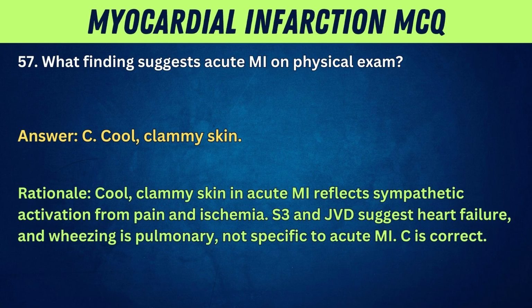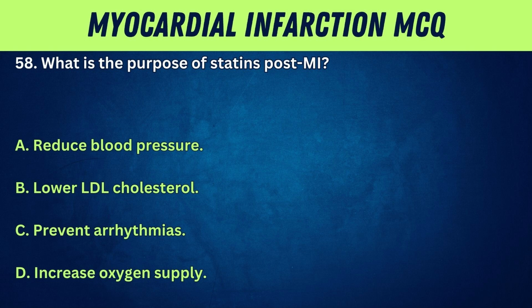Rationale. Cool, clammy skin in acute MI reflects sympathetic activation from pain and ischemia. S3 and JVD suggest heart failure, and wheezing is pulmonary, not specific to acute MI. C is correct.